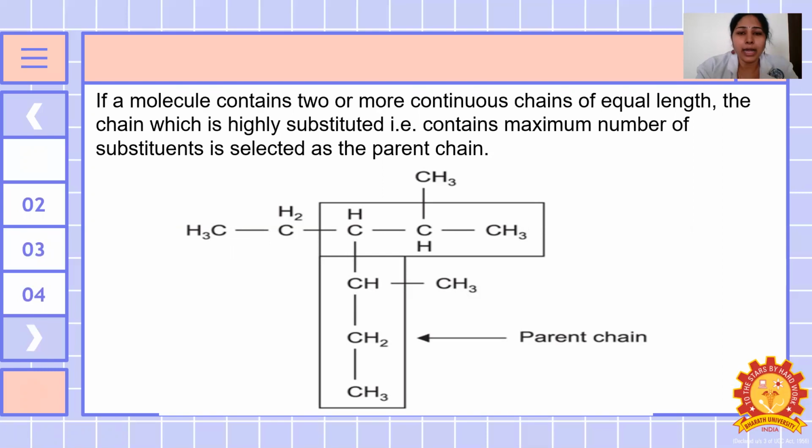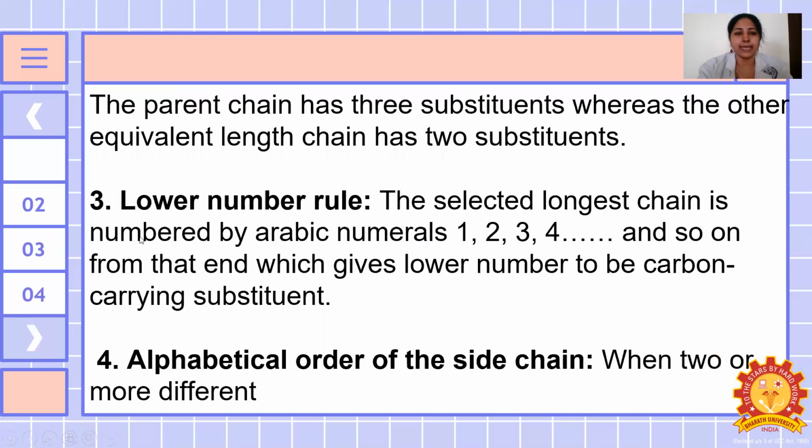Here an alkyl group is here, and here more substituents are there. So this may be considered the parent chain. This is the example. The parent chain has 3 substituents, whereas the other equal length chain has 2 substituents. One is the lower number rule, and the other is the alphabetical order of the chain.